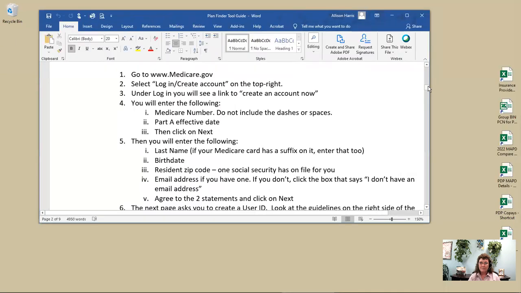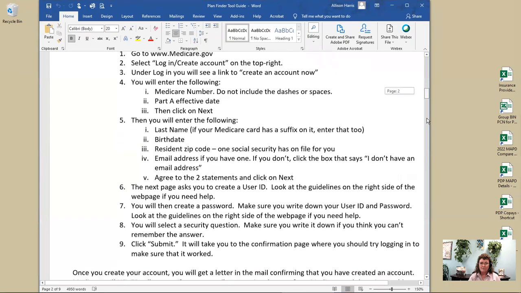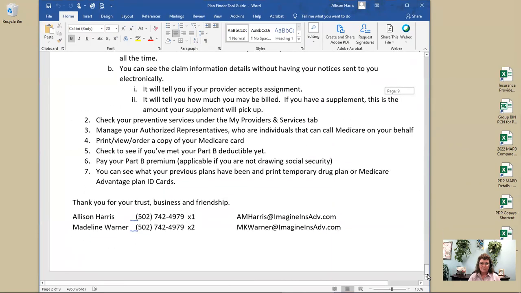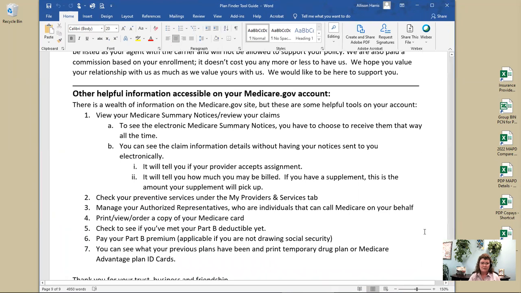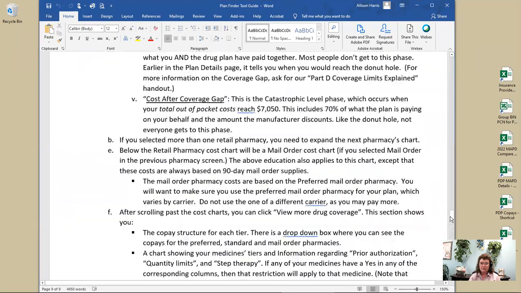Okay, so there's a couple of things that you can do on the Medicare.gov account. At the end of our document, we talk about some of those things. You can look at your claim information. You can create authorized representatives and those kind of things. Print off your ID card, get your drug plan information and everything else. But the meat of what we're talking about today is the Plan Finder Tool Guide.